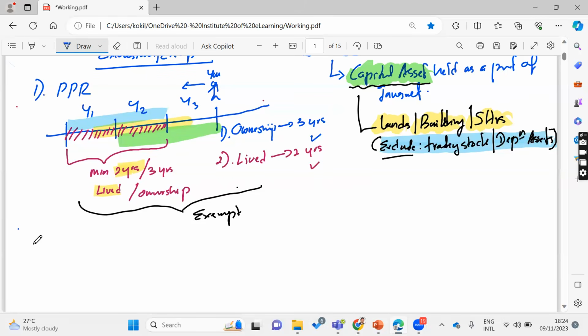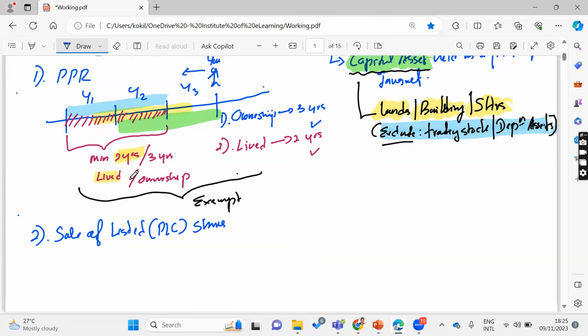Listed shares or quoted shares, right? Sale of listed shares, or quoted shares, or PLC company shares. I would say PLC shares. If you are selling PLC shares, listed shares, it is exempt, because the government wants to encourage people to purchase shares on the Colombo Stock Exchange. Then people will purchase those shares and sell them, and they will get a gain. Those gains are not subject to capital gain tax. So if you buy shares and sell them, capital gain tax does not apply, right?